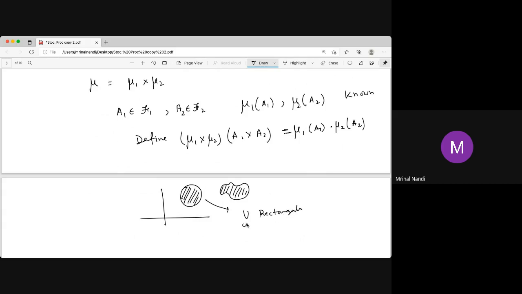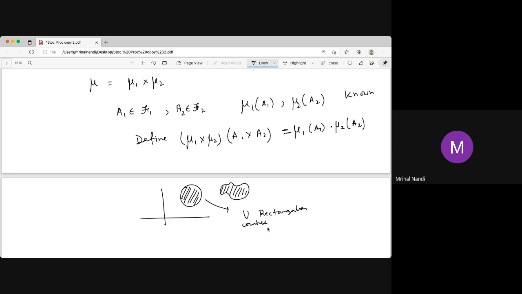So you can always write a countable union of rectangles, for this type of disk or something. Now you know the area of these rectangles, so you can find the area of the countable union. Remember, there is one problem: this union may not be disjoint. So we have to know how to find the measure of a union when it is not disjoint.